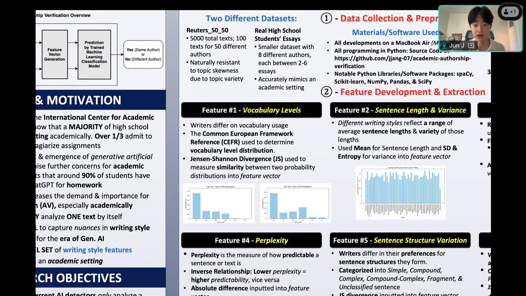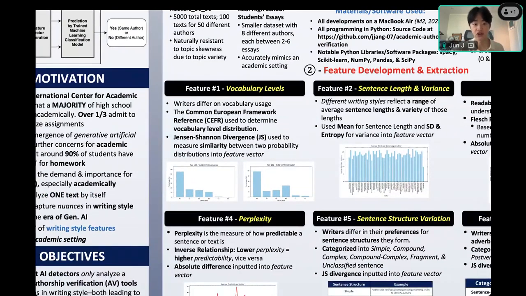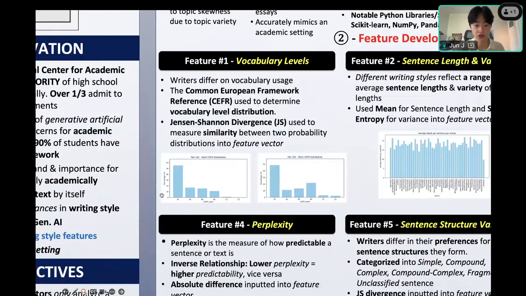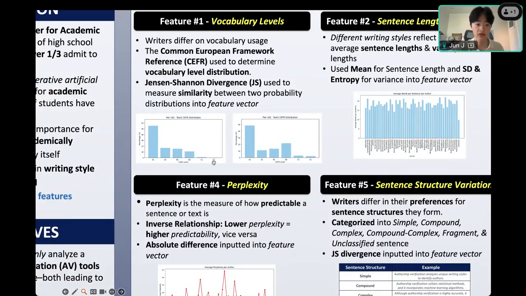To measure how much someone varied their vocab usage, I used CEFR, which stands for the Common European Framework of Reference. Essentially, it ranges from A1 levels all the way to C2 levels, where A1 represents the most common words, like I, have, book, and so on, while C2 words are more advanced or uncommon words that you only really see in academia.